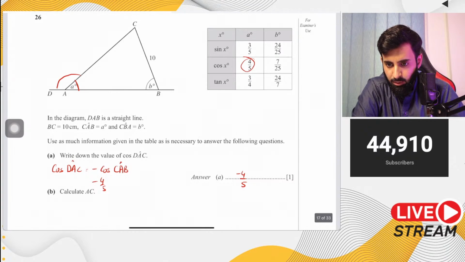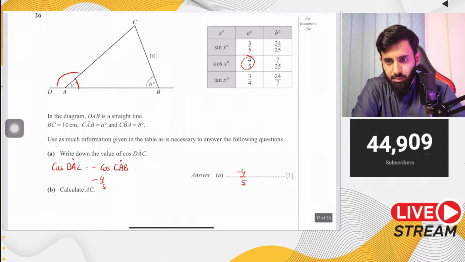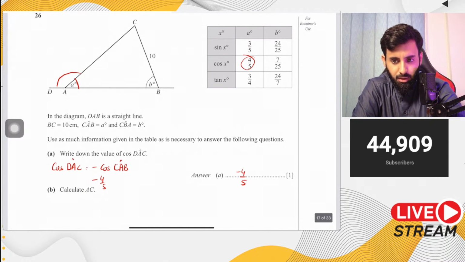Will it be not minus 5 upon 4 as it's reciprocal? No. Where does it say that it's reciprocal? Nope. It's not going to be minus 5 upon 4. It's going to be minus 4 upon 5.